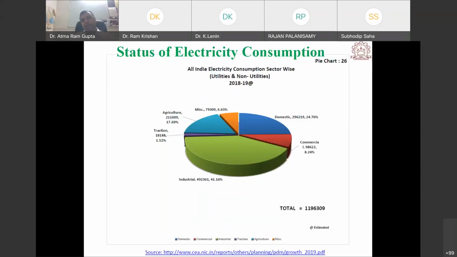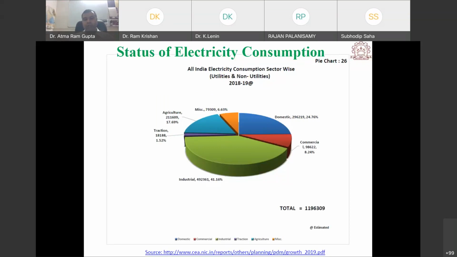Before the pandemic, in the normal situation, we can see that the industrial sector is contributing 41% of load all across the country. After that the domestic sector contributes around 25%.